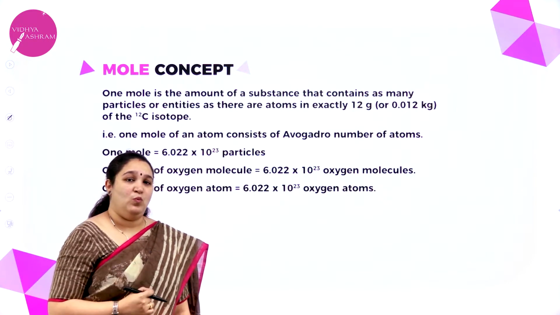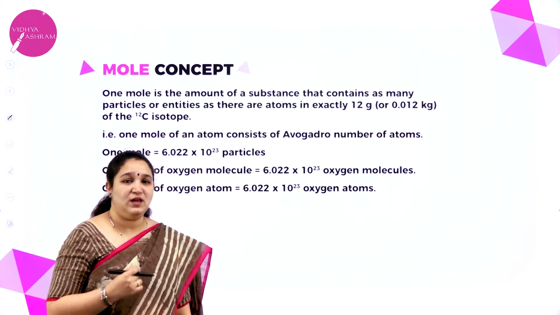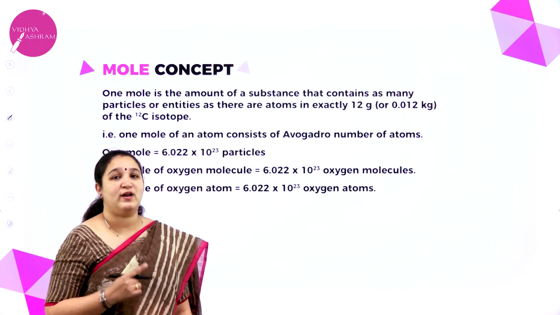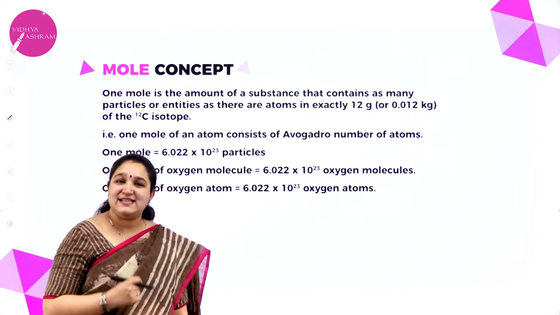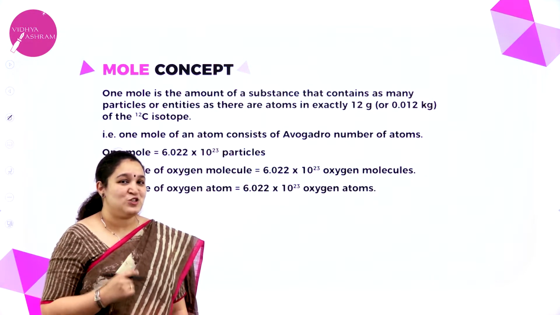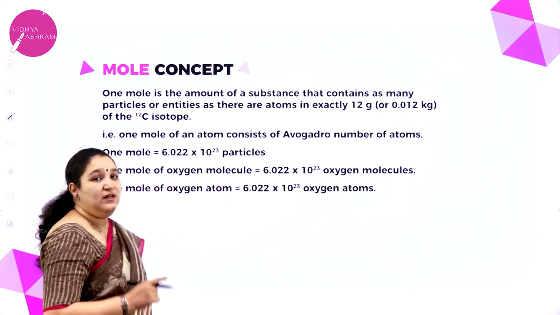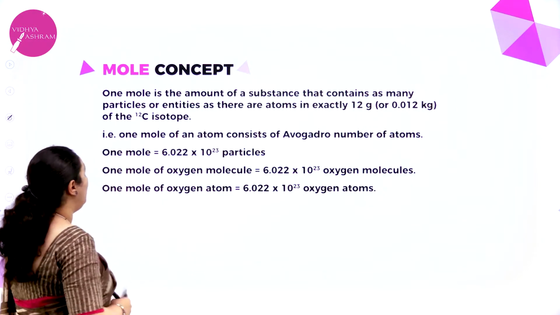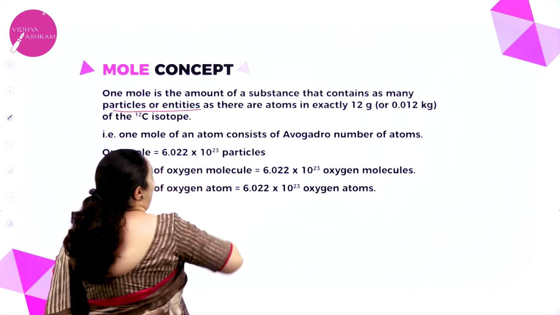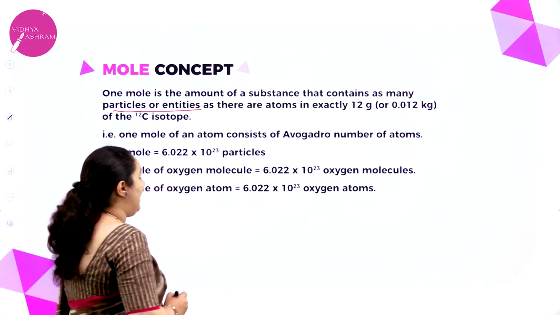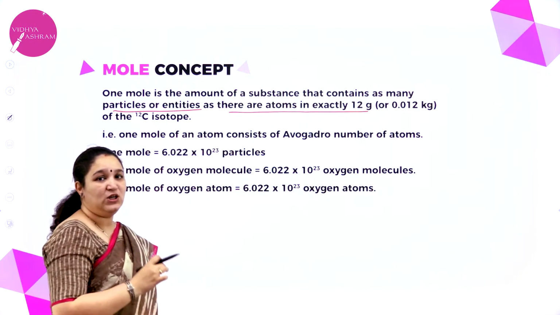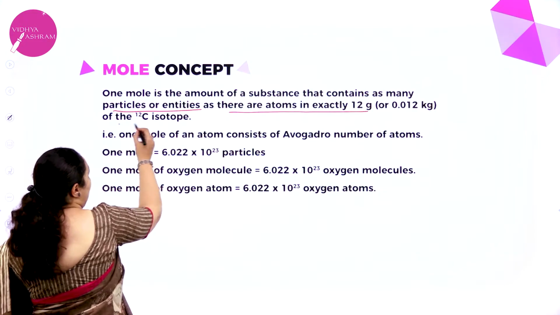Mole was considered as the 7th base unit by the International System of Units for amount of substance. So the SI unit for amount of substance is mole. Okay, so we'll see what the definition is. The SI definition of mole is: 1 mole is the amount of substance that contains as many particles or entities as there are atoms in exactly 12 grams of carbon-12 isotope.